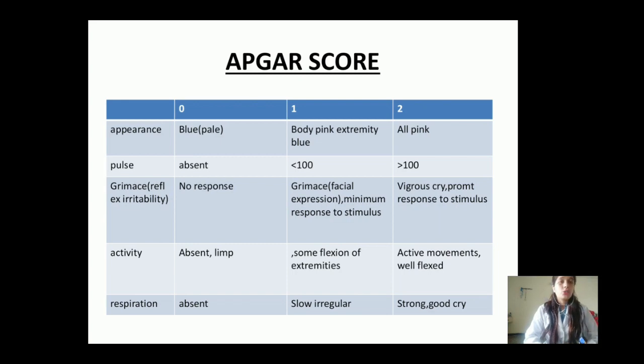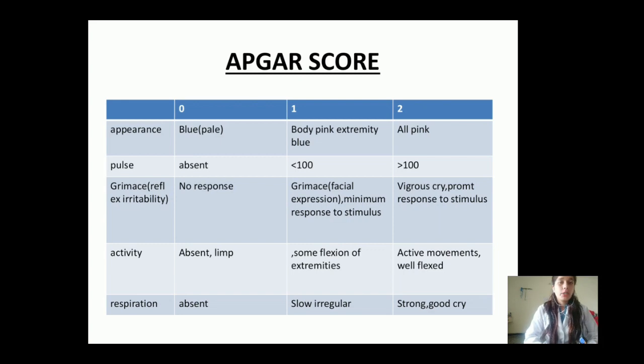So in that condition we will give 1 marking to the child. Then last, we will give 2 marking when the whole body of the child is pink including extremities. If the child is getting 2 marks in appearance, it means the child is healthy.